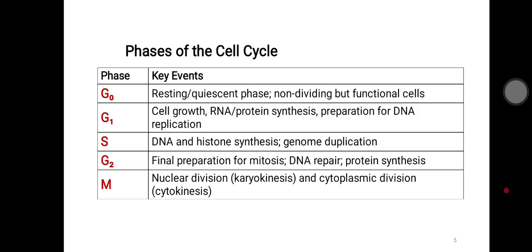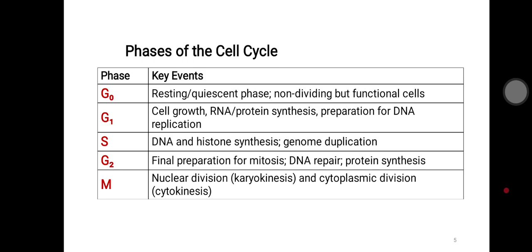This also shows how the cell moves from one phase to another. Here G0 is the resting phase. This is a non-dividing phase, but the cell functions as normal. Coming to the G1 phase, it contains cell growth, DNA, RNA and protein synthesis and preparation for cellular DNA replication.